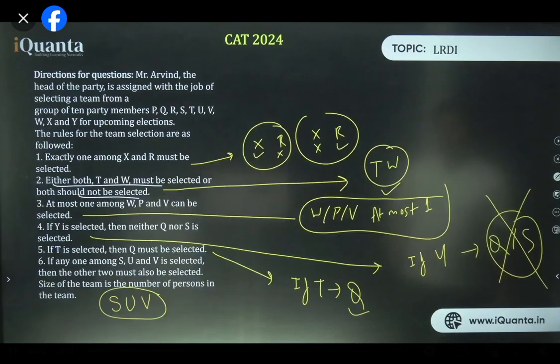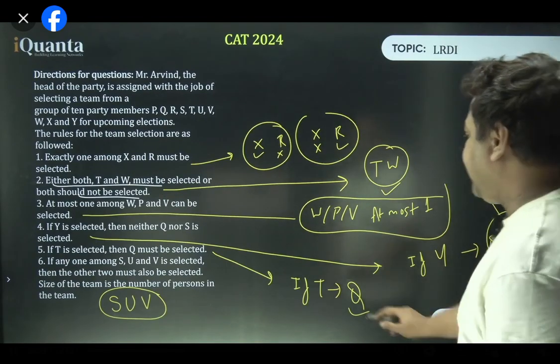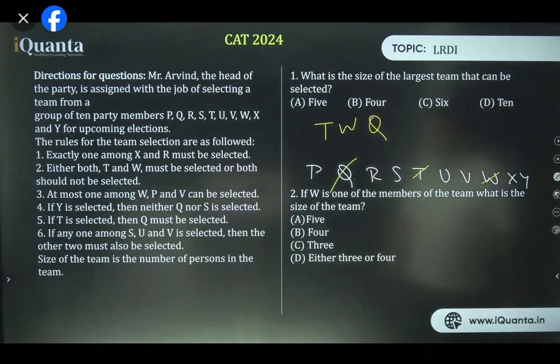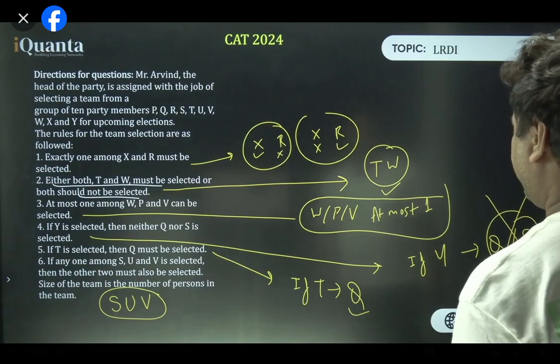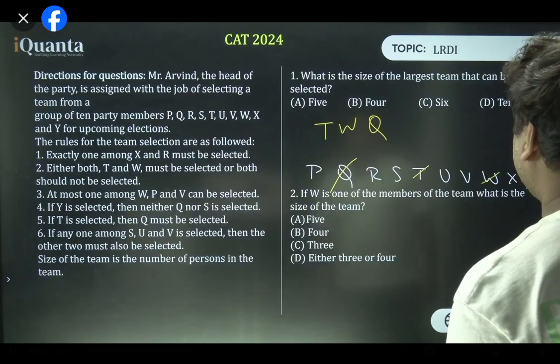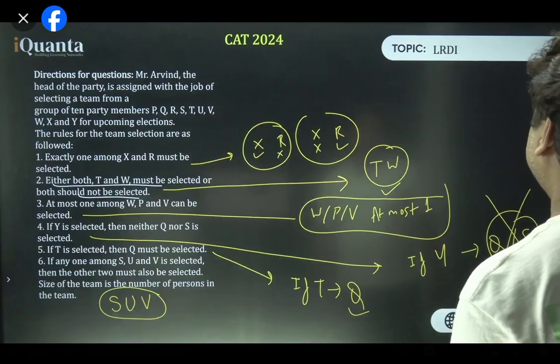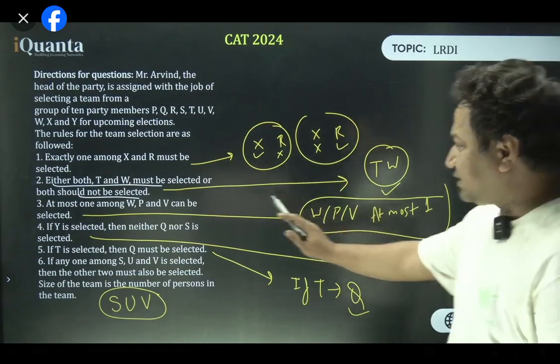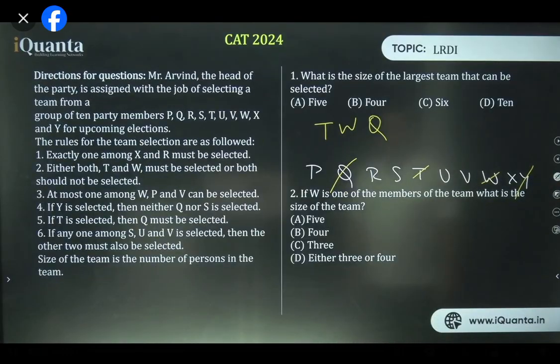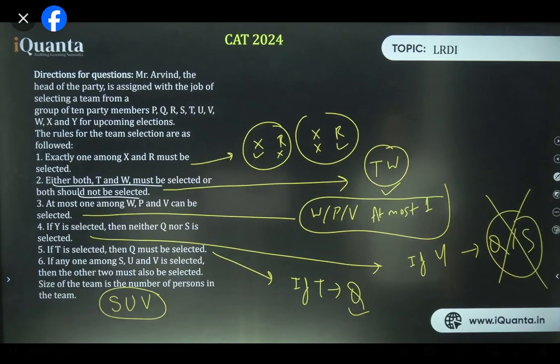All right. Now, if T is selected, then Q must be selected. Let's put Q also here. Cool? Okay. Now what? And Y is also not there, because if Y was selected, then neither Q nor S will be there. That means we can reject Y as well. Is that right? Understood? What else?